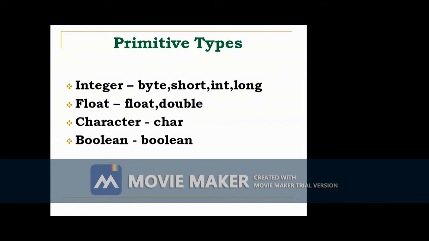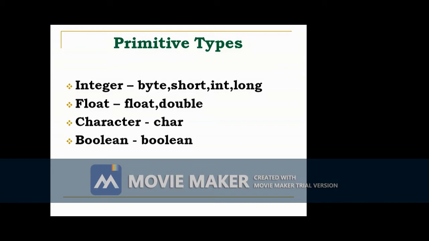Java provides 8 basic data types under 4 categories. In the integer category, it supports 4 data types. Then in the floating point, or real type category, it supports 2 data types: one is float and another one is double. Then in the character category, it supports char.